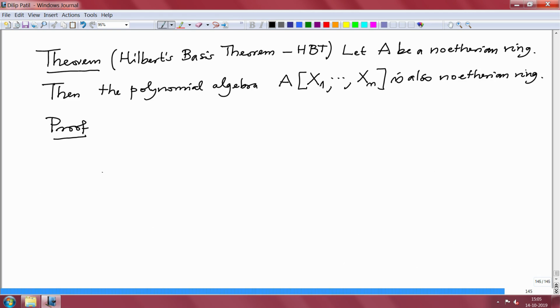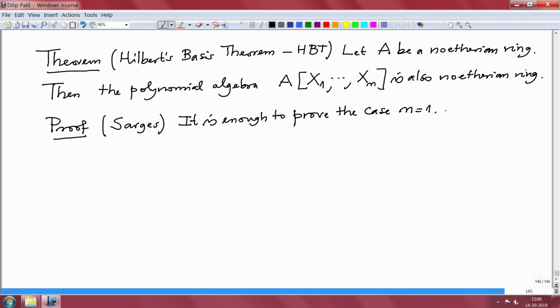There are several proofs available for this theorem and I am going to give the shortest proof, that is due to Sarges. First of all, note that it is enough to prove the case n equal to 1, because then by induction you can keep going for arbitrarily many, finitely many variables.